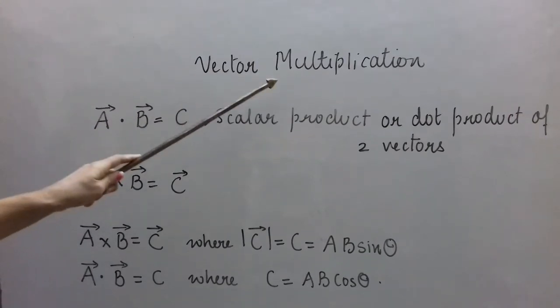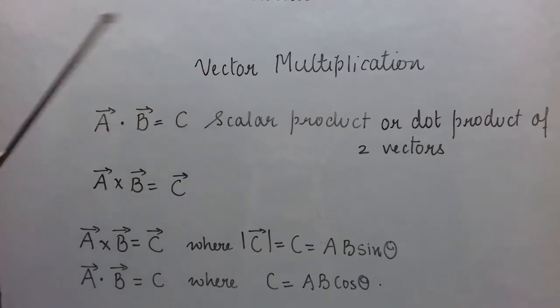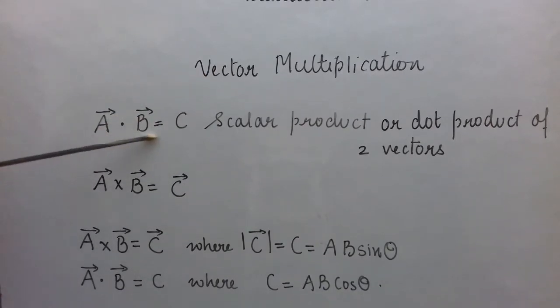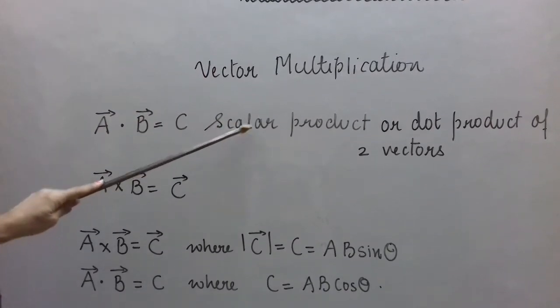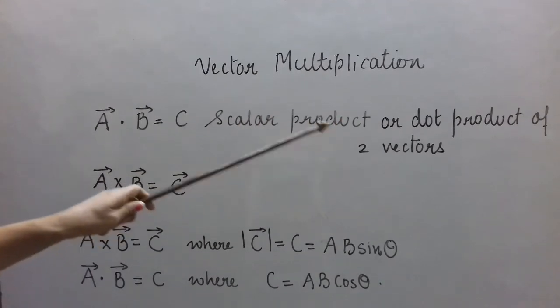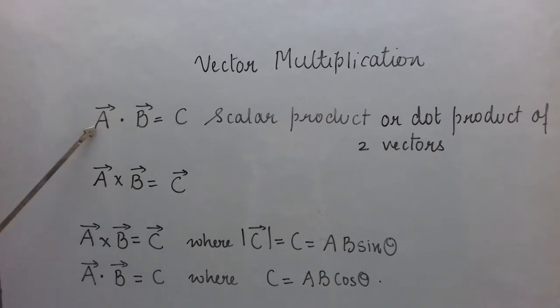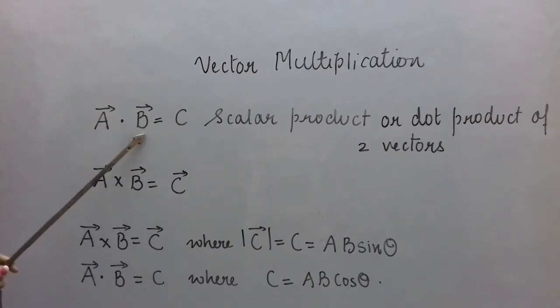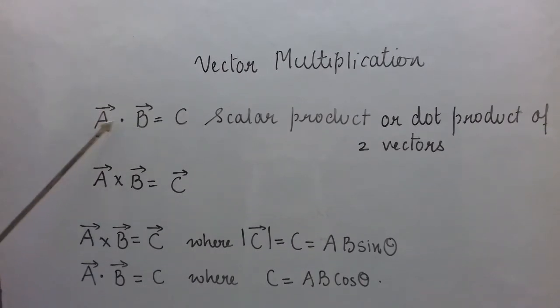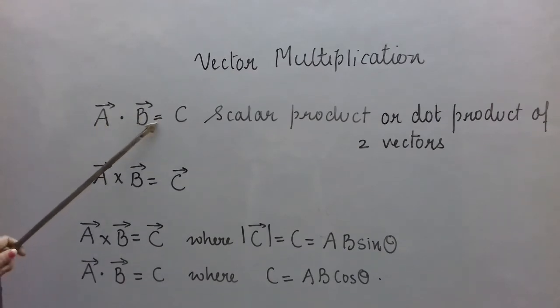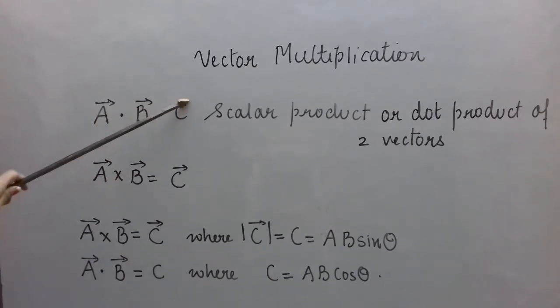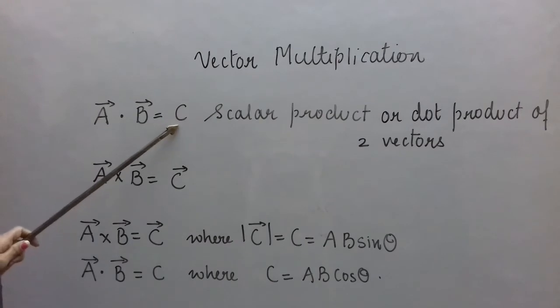Vector multiplication is of two types. One we call the scalar product or dot product of two vectors. Here we have two vectors, vector A and vector B, with a dot in between them, and this is equal to C, where there is no arrow over it. It means C is a scalar.